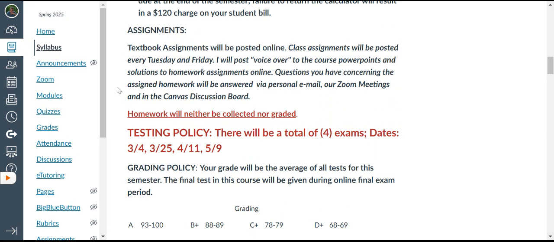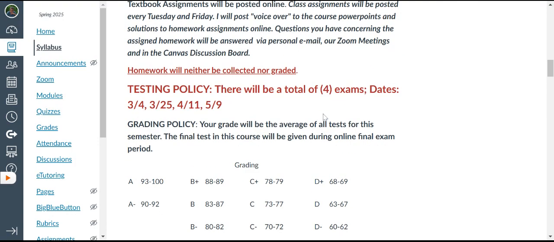Questions you have concerning assigned homework will be answered via personal email or Zoom meetings, or if you're familiar with the discussion board that Canvas has. The good thing about the discussion board is if I answer a question for someone, everyone gets a chance to read it. But whichever way you prefer, maybe not waiting until Thursday for a Zoom meeting. Email would probably be the best way. Once again, I reiterate, homework is neither collected nor graded. That's twice I've said it already, so we'll see.